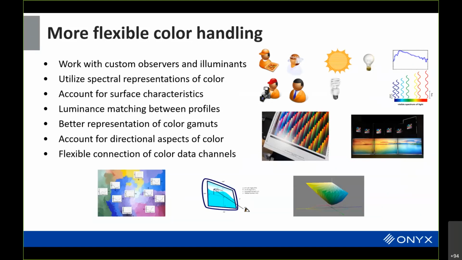You get better representation of color gamuts with a 3D representation of the gamut rather than basically doing some interpolation in an n-dimensional lookup table. You can account for the directional aspects of color coming off a display from where you're looking from. In addition, there's a flexible connection of color channel data. I'm going to go into a little bit more description of these kinds of things, but the real key here is that ICC Max allows for much more complex aspects of color to be characterized and communicated and modeled.